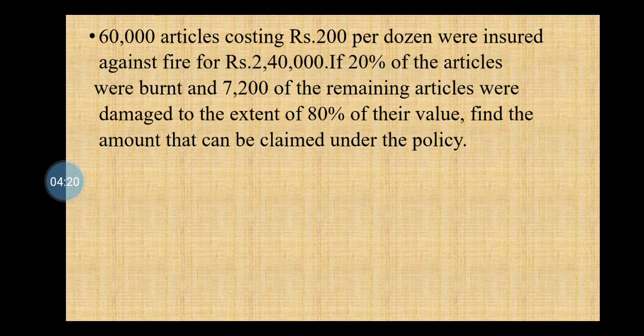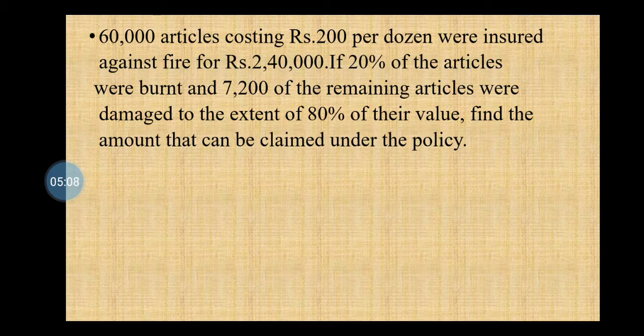Student, what is given? There are 60,000 articles, and the cost of an article is rupees 200 per dozen, and these are insured against fire for rupees 2,40,000. 20% of the articles were burnt, and 7,200 of the remaining articles were damaged to the extent of 80% of their values.